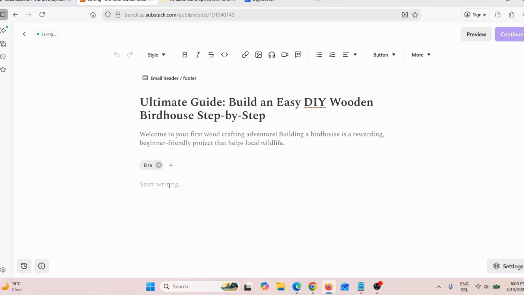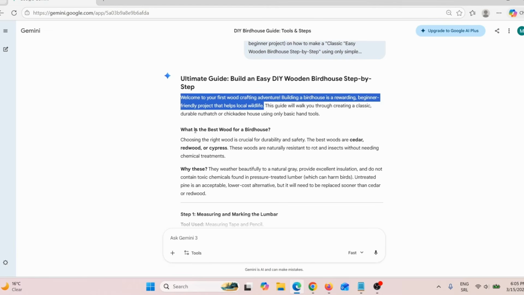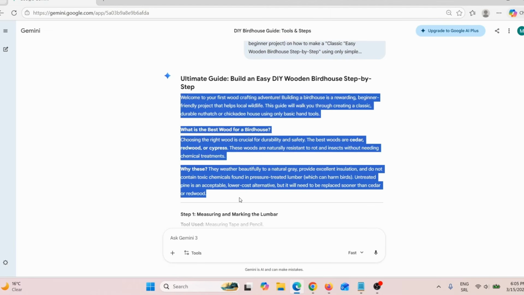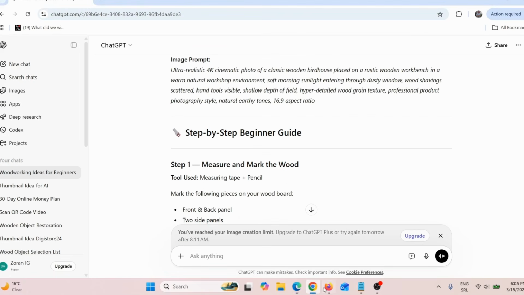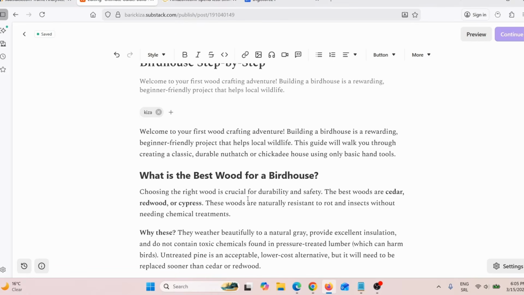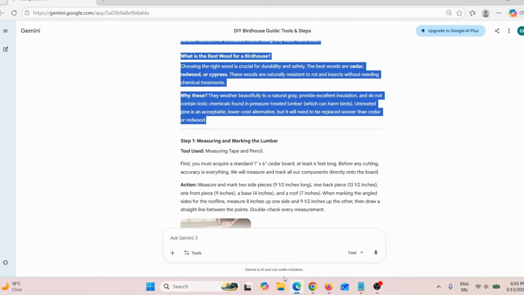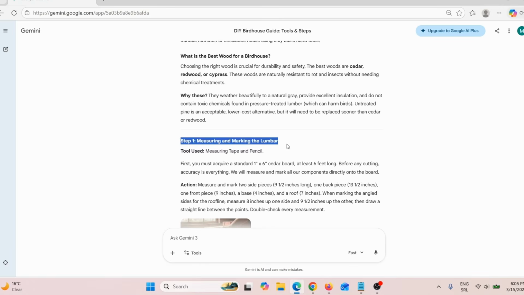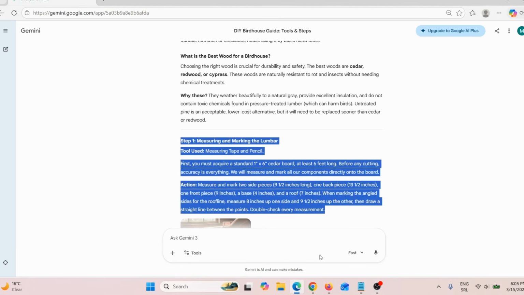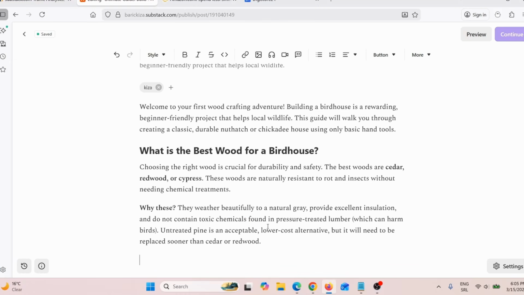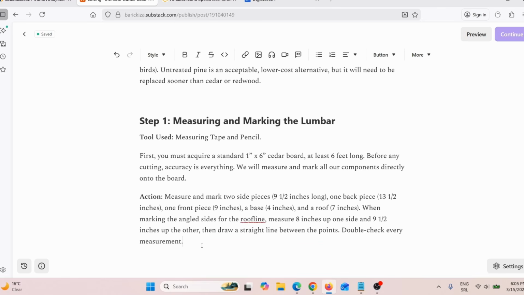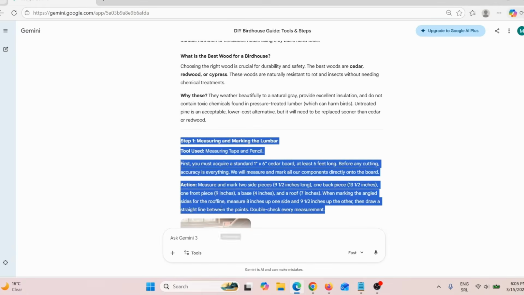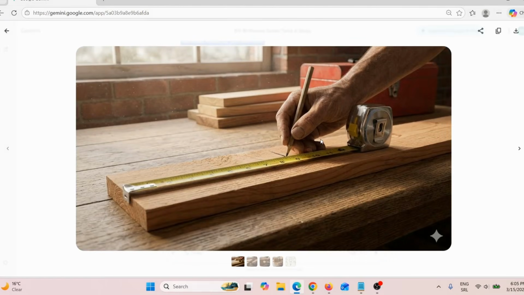Now here I need to write my article, so I will simply go back here and I will copy this, okay? Control C, and I will go back here on Substack and I'm going to paste that here. So now what I need to do, I need to copy this first step, okay? And I need to paste that here, okay? Just go here. And then here I need to add an image that Google Gemini created. So I will simply click on this image and then I will actually download this image. Just click here to download this image to my computer.